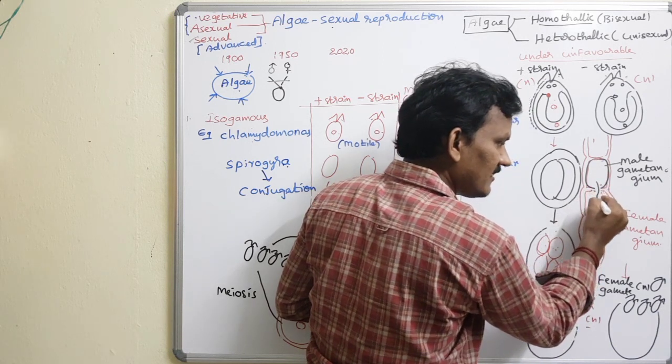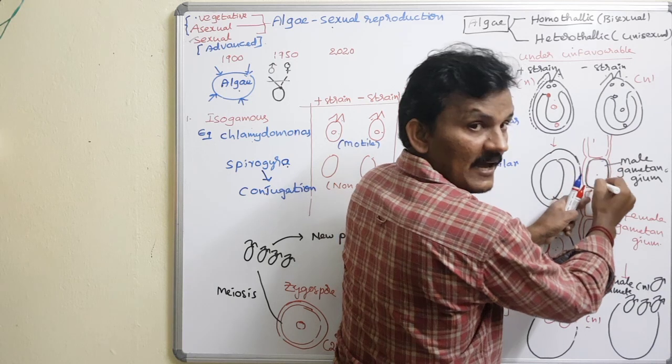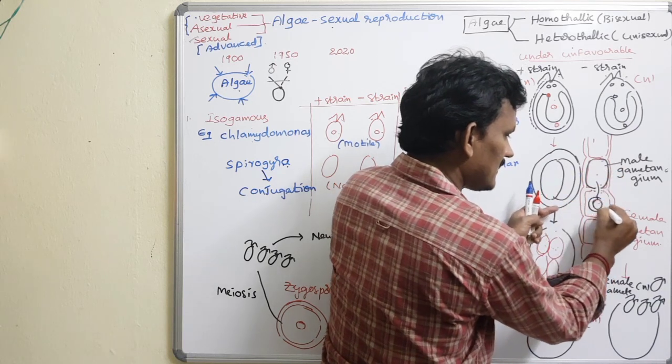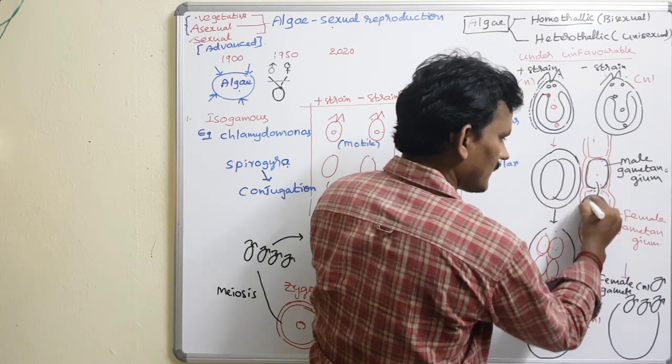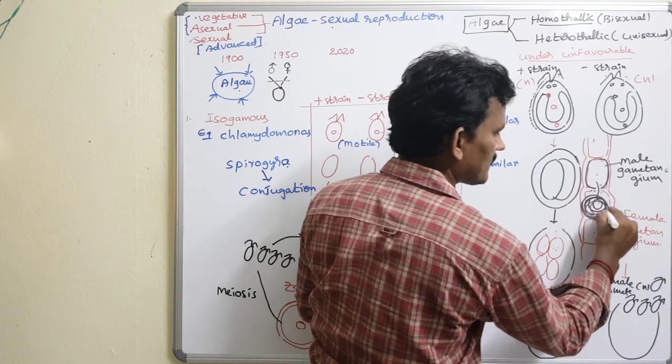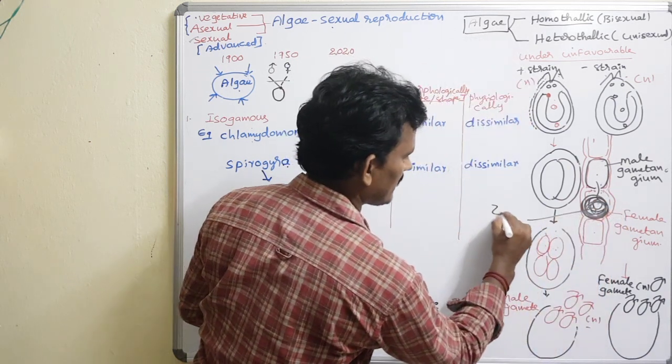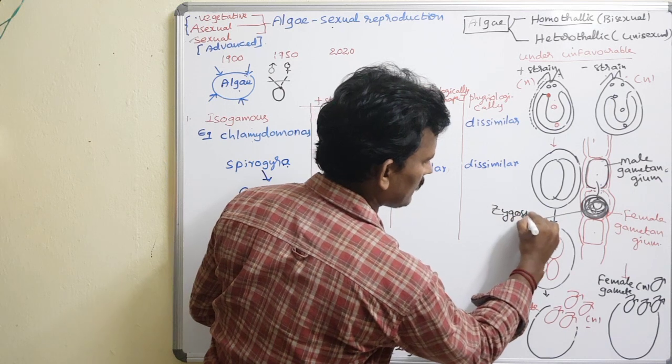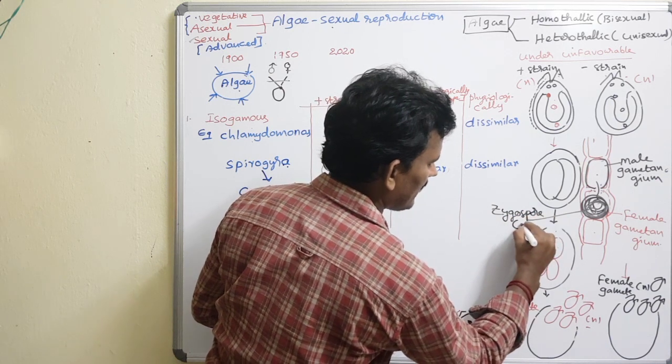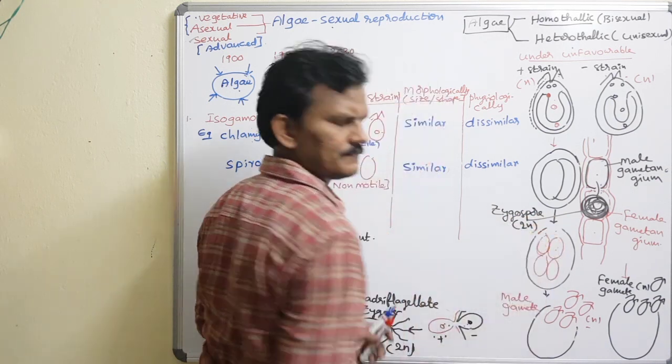The egg cell is fertilized with the male gamete. Due to that, zygote formation takes place. This is called the zygote, simply called a zygospore. The zygospore is in diploid condition.